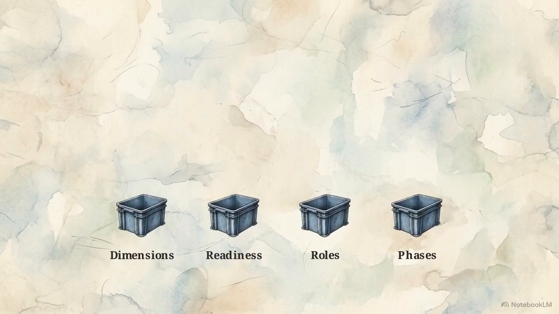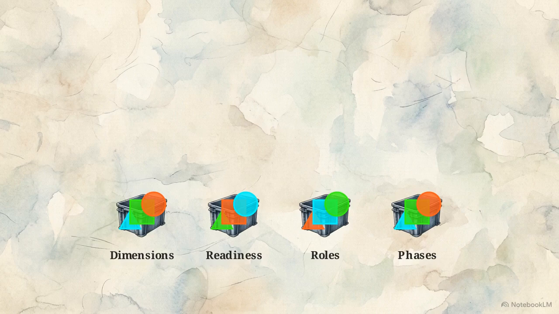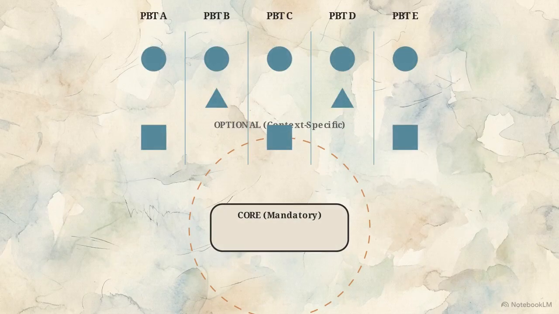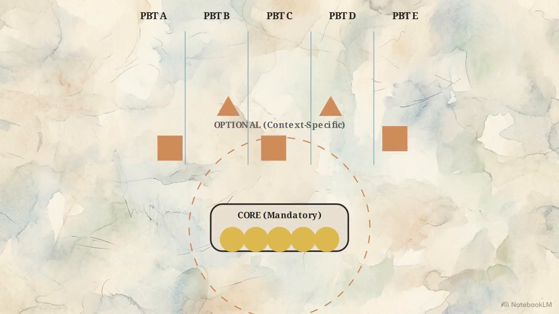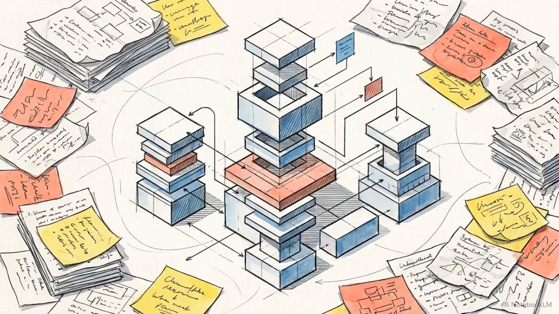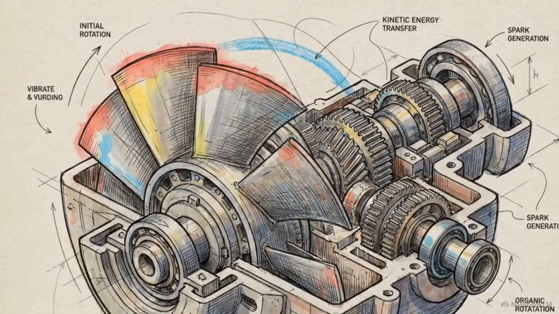This grid categorizes subjective themes by function, sorting data points into structural buckets for dimensions, readiness, roles, and phases. These categorized components are then mapped against established academic models, specifically the technology, organization, and environment framework, alongside institutional theory. Cross-case analysis within this phase isolates core mandatory components from the optional variables that depend on a local authority's specific context. This phase strips away the chaos of raw qualitative transcripts and outputs a structured, theoretically sound draft framework, ready for stress testing. The draft framework is complete but untested.